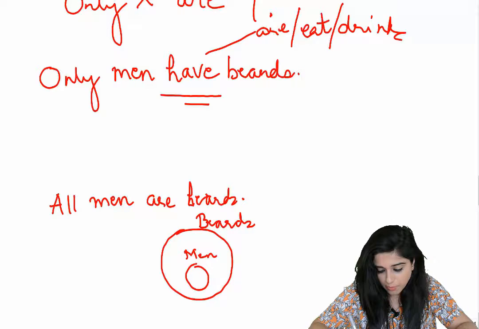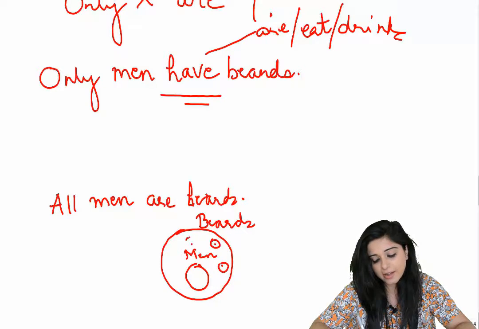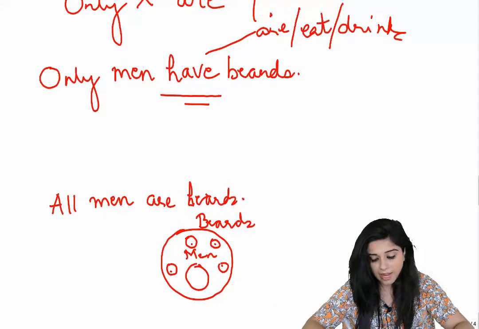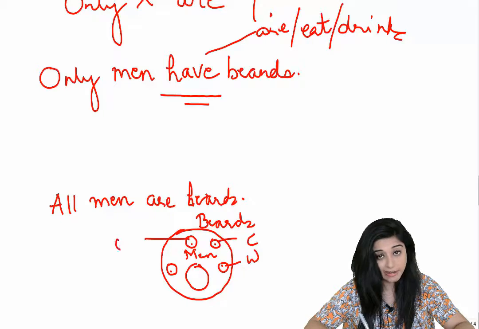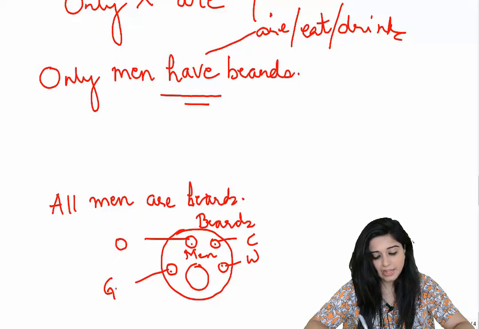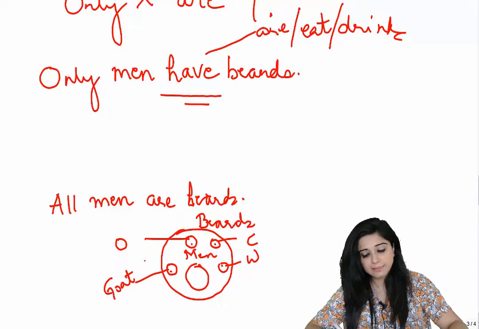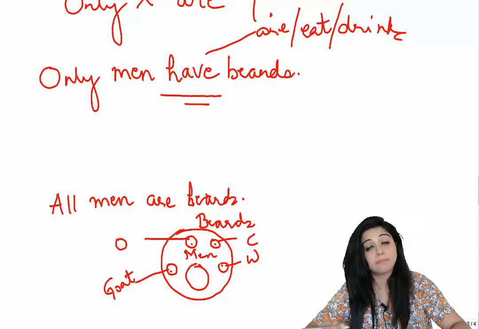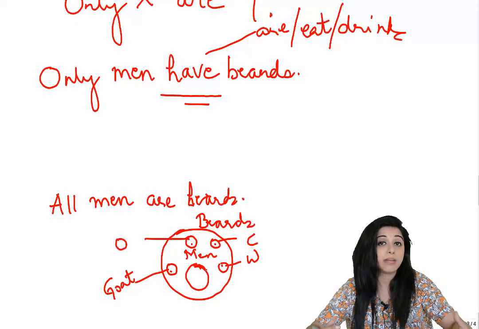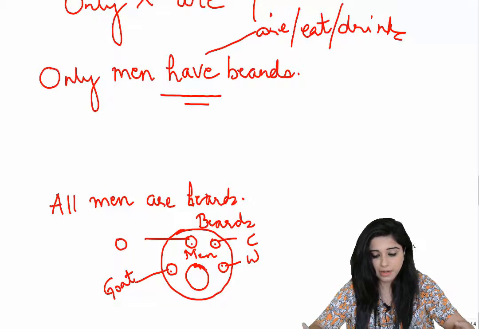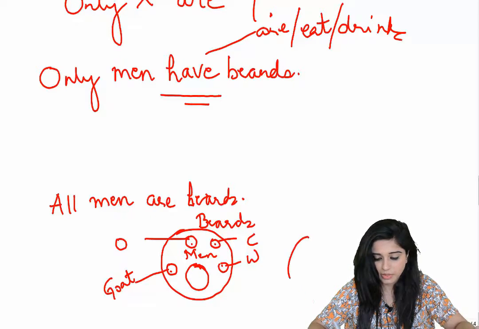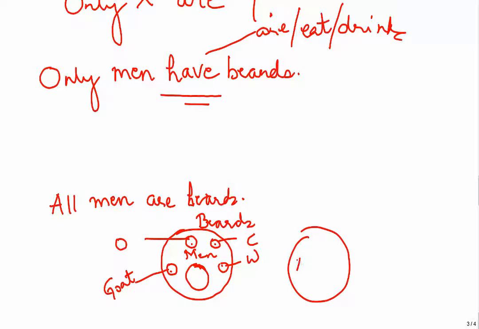So what I'm also trying to say is that there can be other entities in the area outside men, can be women, can be children, can be old people, can be goats, that may have beards but may or may not be men. So it's not necessary for them to have beards and be men, right? Of course, there's going to be another representation where m is equal to b.